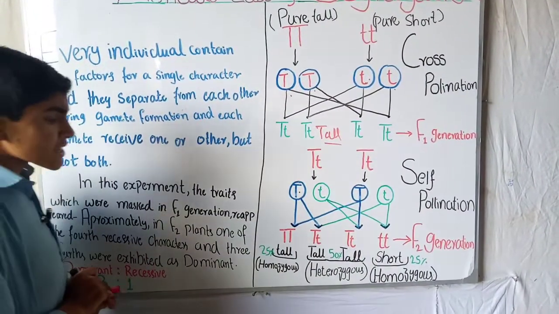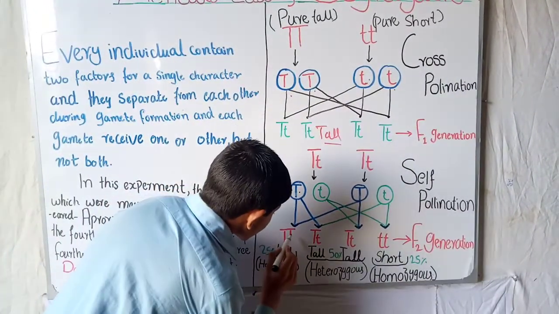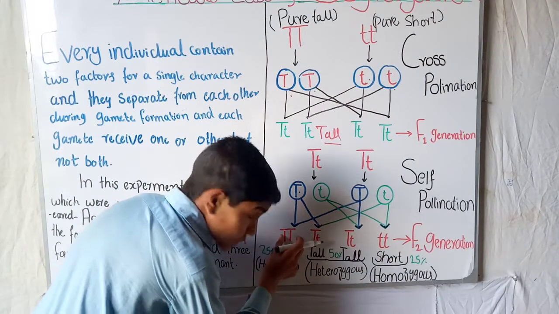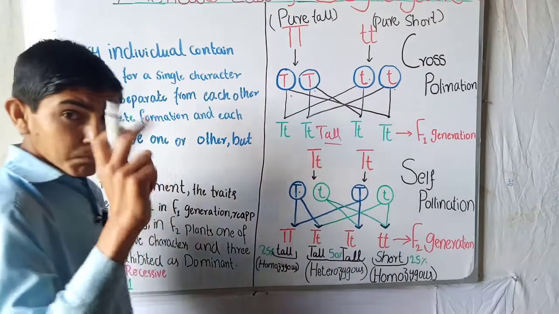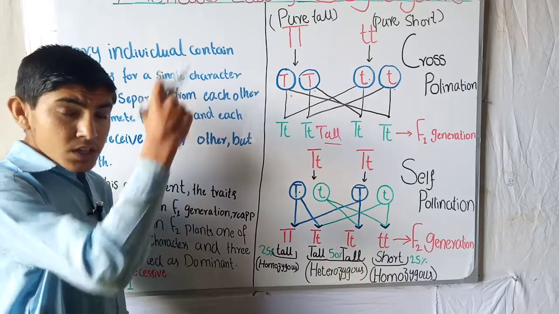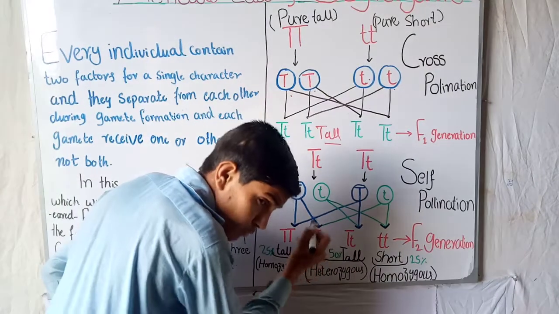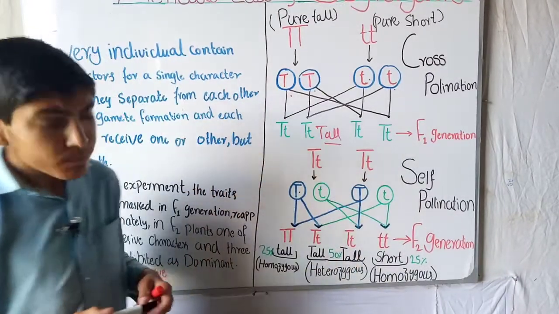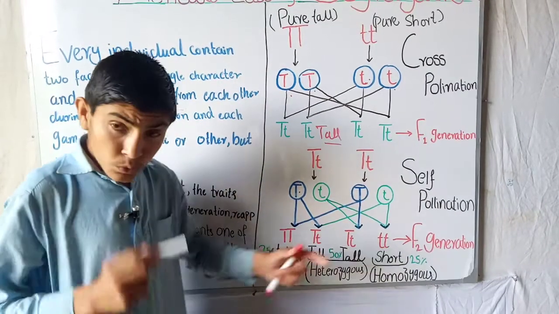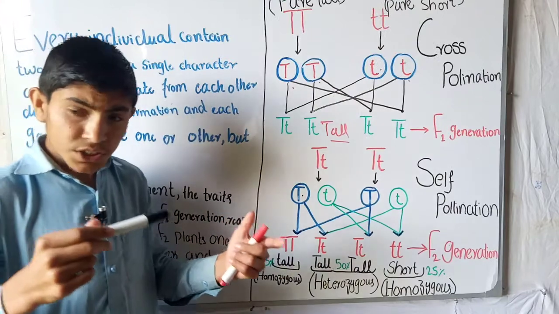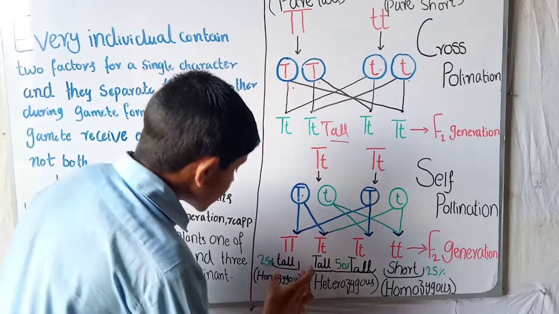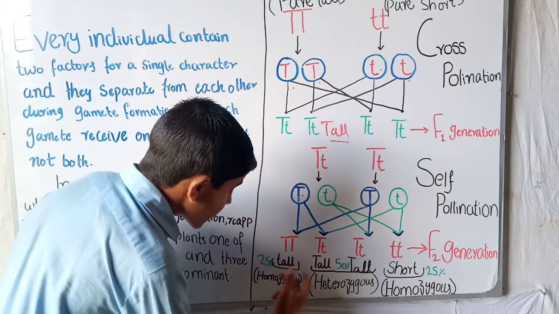The resultant was the formation of TT, both pure tall, Tt, and tt, both short. So this led to the formation of some plants.